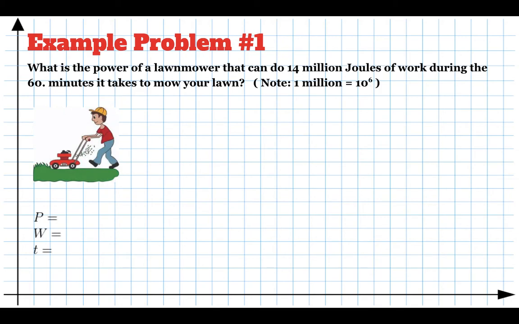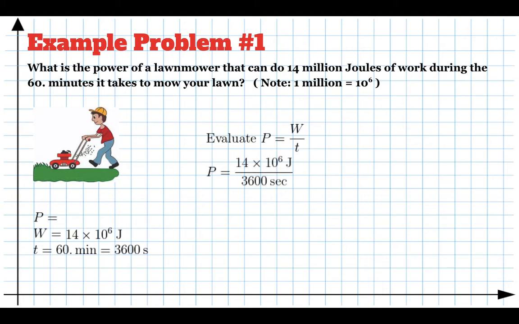So I've got a variable list. The power is what I'm looking for. The work is 14 million, or 14 times 10 to the 6 joules. And the time is 60 minutes, which is 3,600 seconds. So I'm assuming you can figure that out. We're simply going to evaluate our little equation, P equals W over T. Plug in our numbers, calculate it, and my mower is about 3.9 kilowatts or 3,900 watts. So it transfers 3,900 joules of energy every second from chemical energy, gasoline, to kinetic energy,